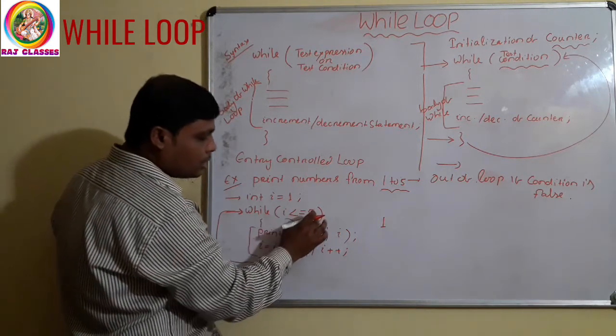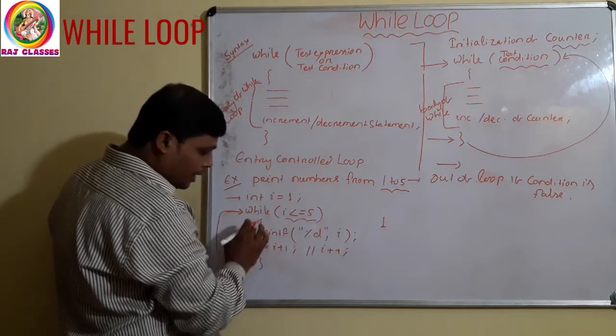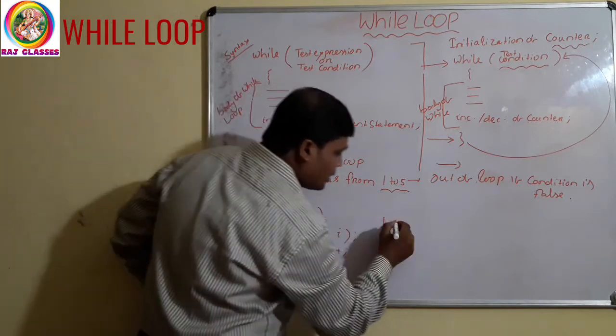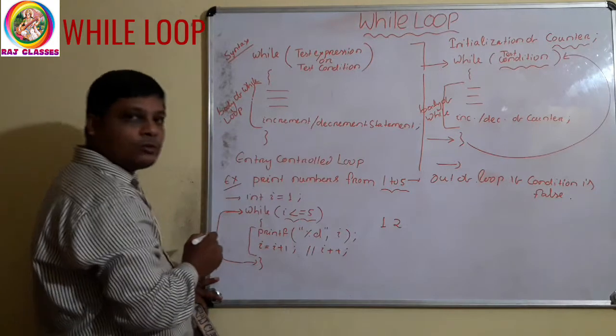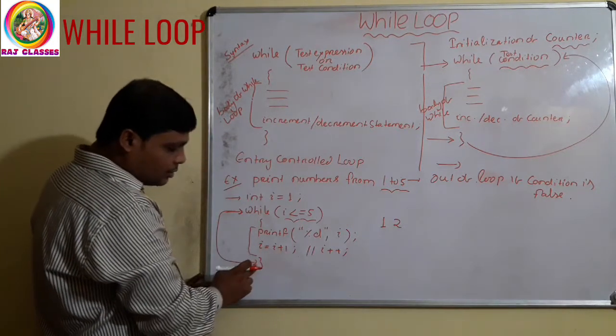So the i value will be 2, and 2 is less than or equal to 5. The condition is again true, so it will again execute the body part. So printf("%d", i) will print the i value, that is 2. Then the i value will be 3. Then this is the end of the loop.